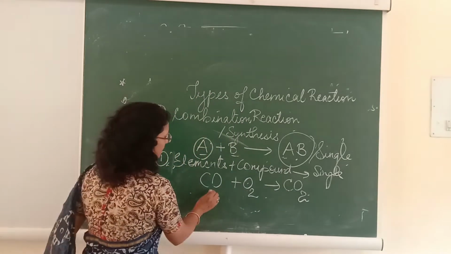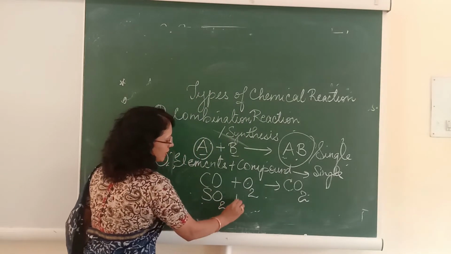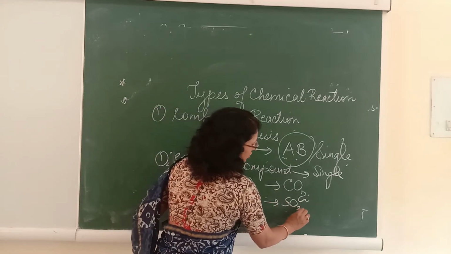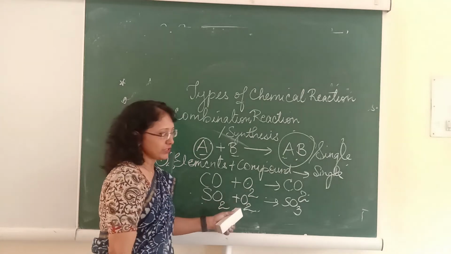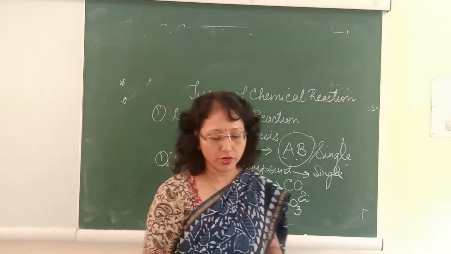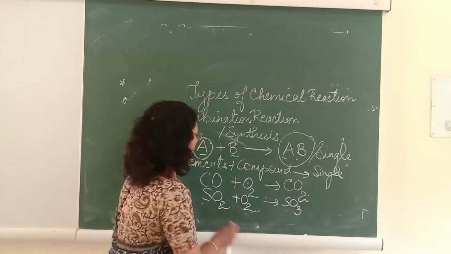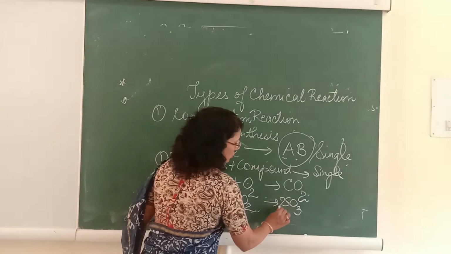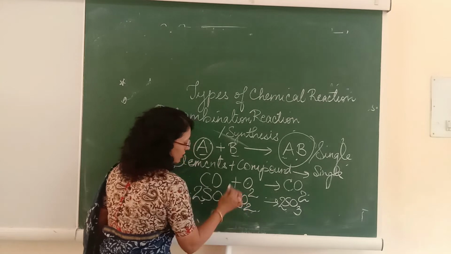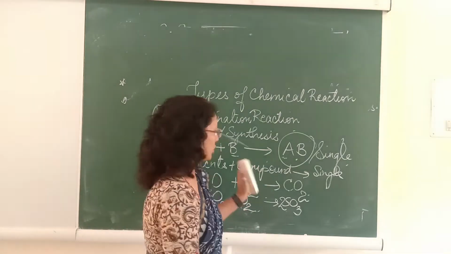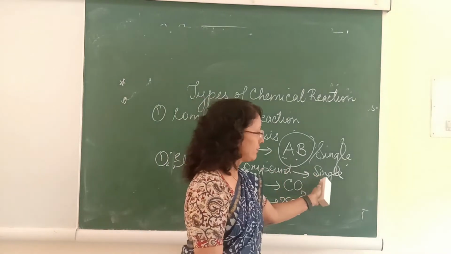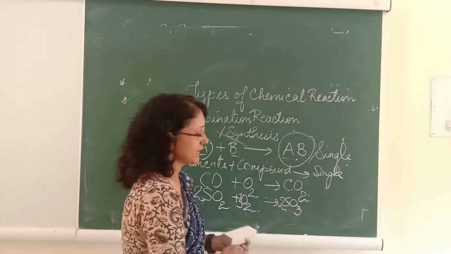Same way, another example: if you take sulfur dioxide and it combines with oxygen, it gives sulfur trioxide. The rest is the balancing part that you can do. So 2SO2 will give 2SO3, and here it will be O2. So here one element is combining with the compound and the product formed is always a single product.